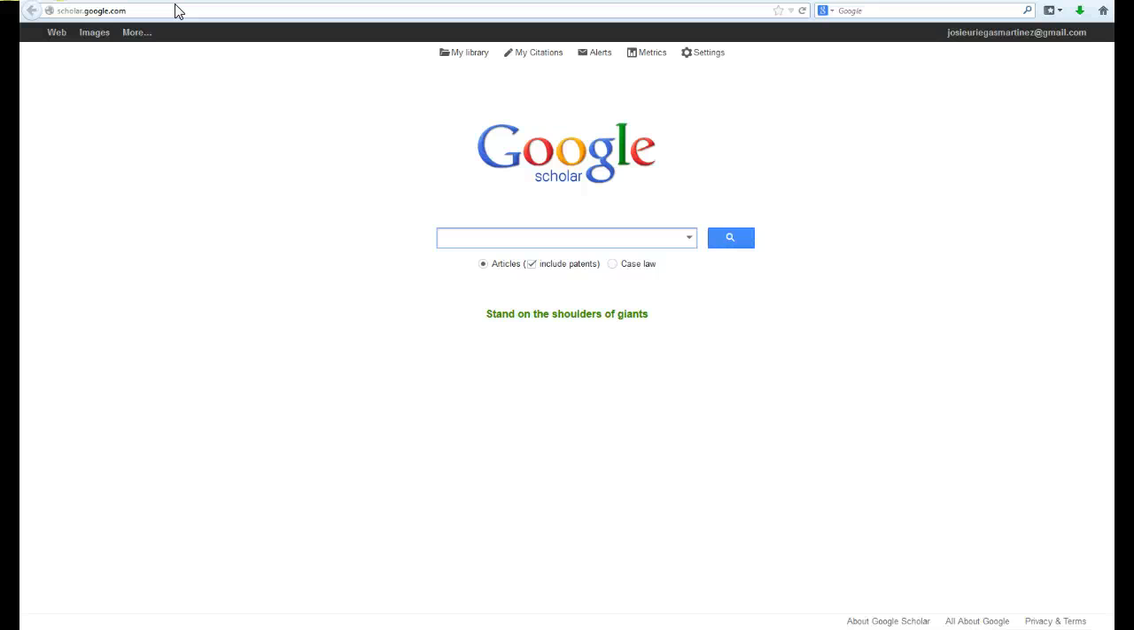Scholar.google.com. That gives you Google Scholar, which is like Google. It's a Google product, but it will bring back more scholarly type information. And if we haven't talked about scholarly versus non-scholarly, some characteristics of scholarly information, the fact that it is written